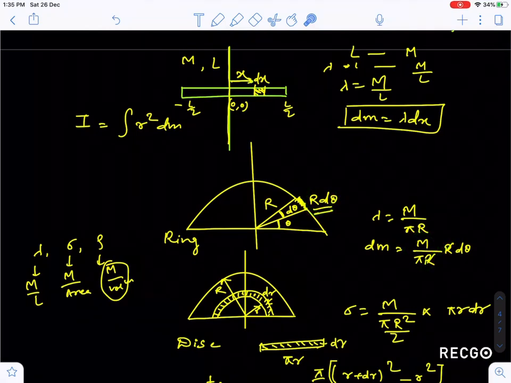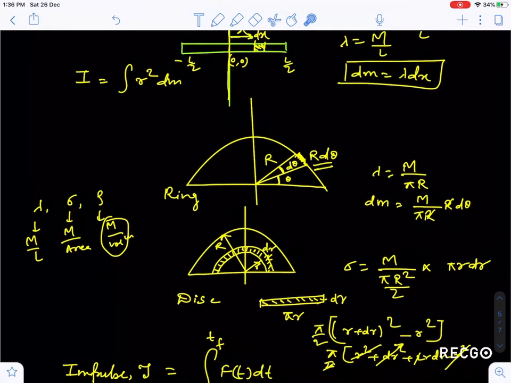Similarly, guys, if you know the integration of x dm upon integration of dm, that gives the center of mass, and integration of r square dm gives the moment of inertia. Because you know dm, you can simply write these things.